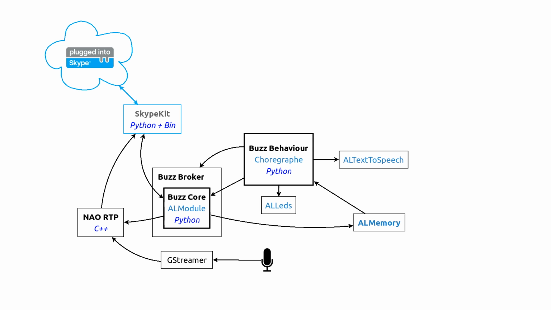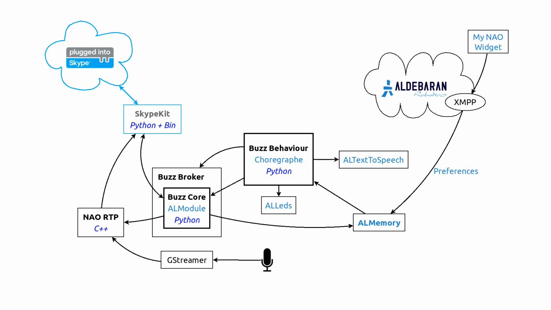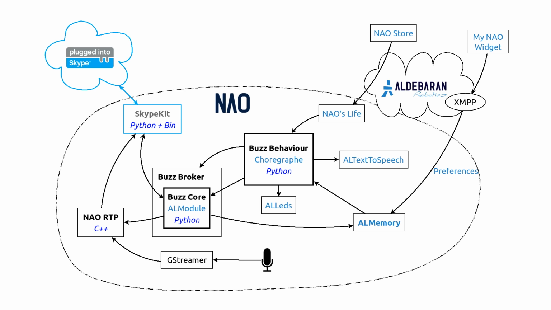Now that we have the big picture, we still need to configure the program. For the moment, it needs a Skype credential from the user. To do so, the user fills in their information on the widget of the application. They are then sent to the robot of the user through the infrastructure Aldebaran is providing, using the XMPP protocol behind the scenes. Last but not least, the application needs to be installed. And this is easily achieved thanks to the NAO store, and the behavior itself will be triggered by NAO's life. I add here a frontier showing you that most of the things are running on the robot itself. It has no dependency on your local computer.